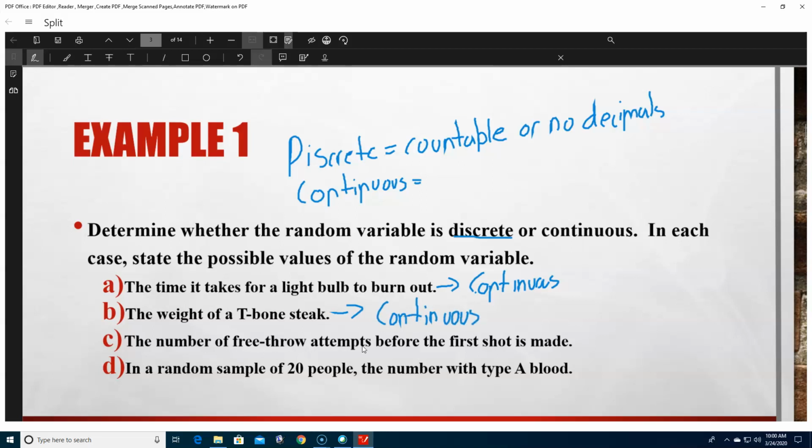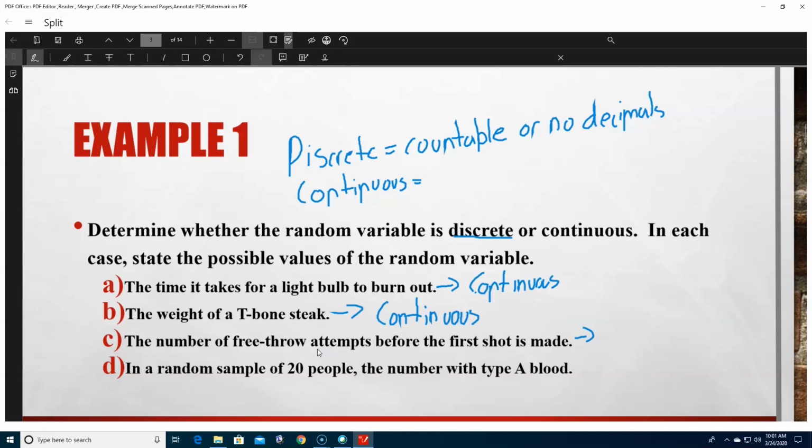The number of free throws attempted before the first shot is made. Now, thinking about shooting a basketball, I don't know if y'all know this. When you shoot a basketball, you have to push it up and it goes towards the goal. Whether or not it touches the goal, goes in, doesn't really matter. That means you attempted a shot. So there's only one way to attempt a shot.